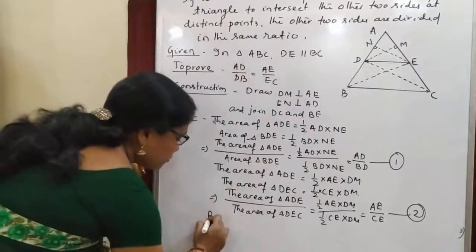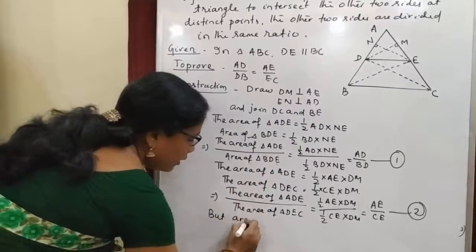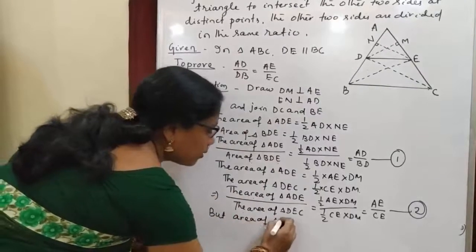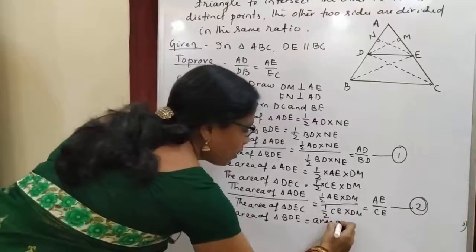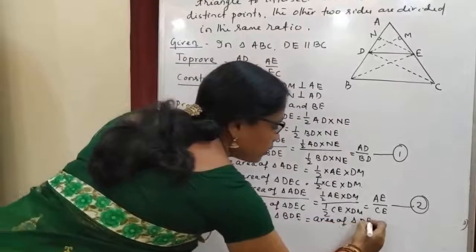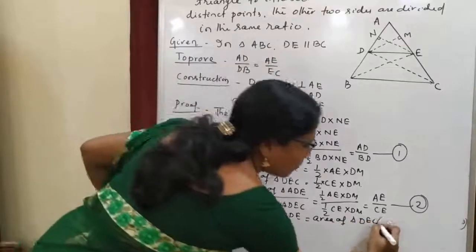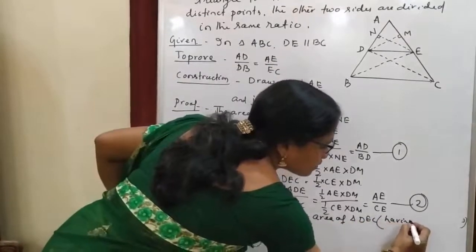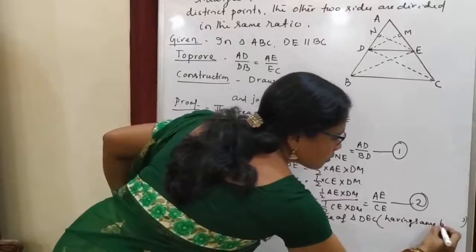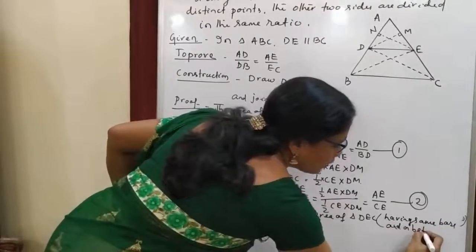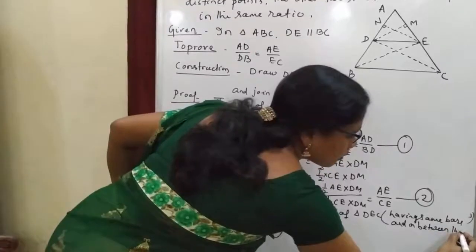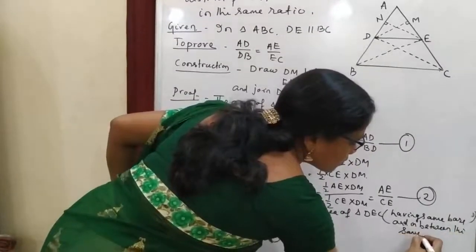The area of triangle BDE is equal to the area of triangle DEC, having the same base and in between the same parallels.